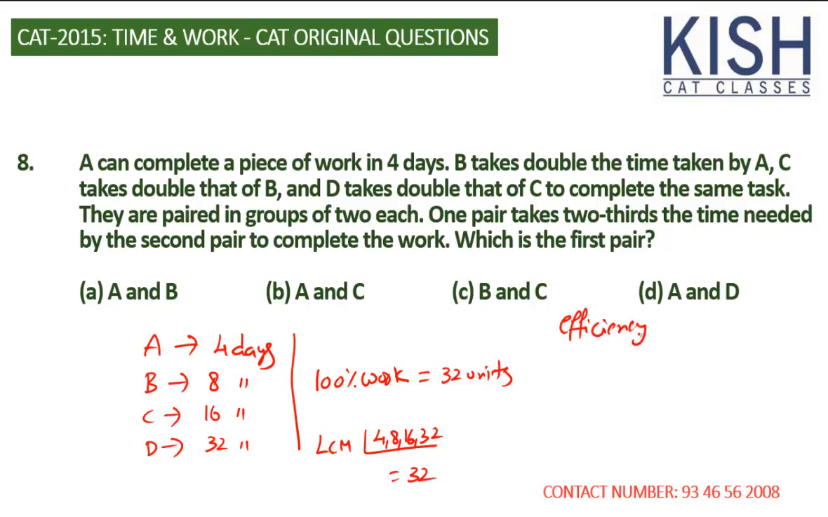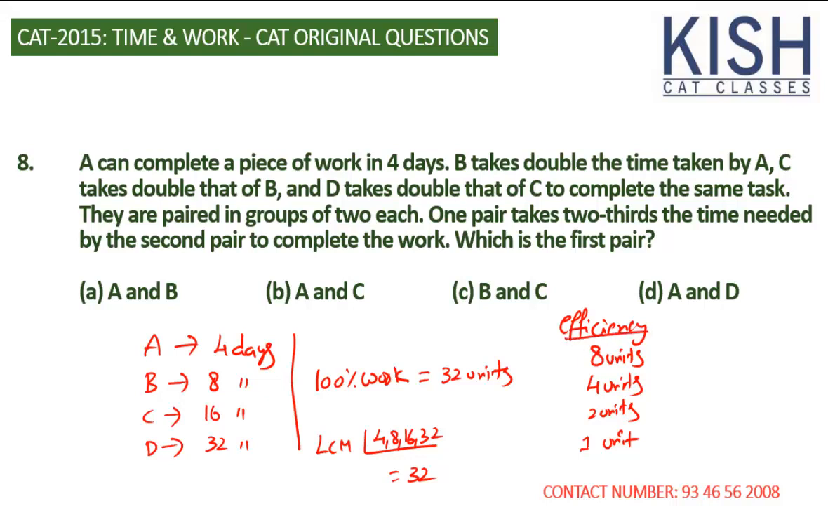Now A takes 4 days to finish 32 units. Each day it's 8 units. Then B must be 4 units. C must be 2 units. And then D is 1 unit. That's the efficiency.